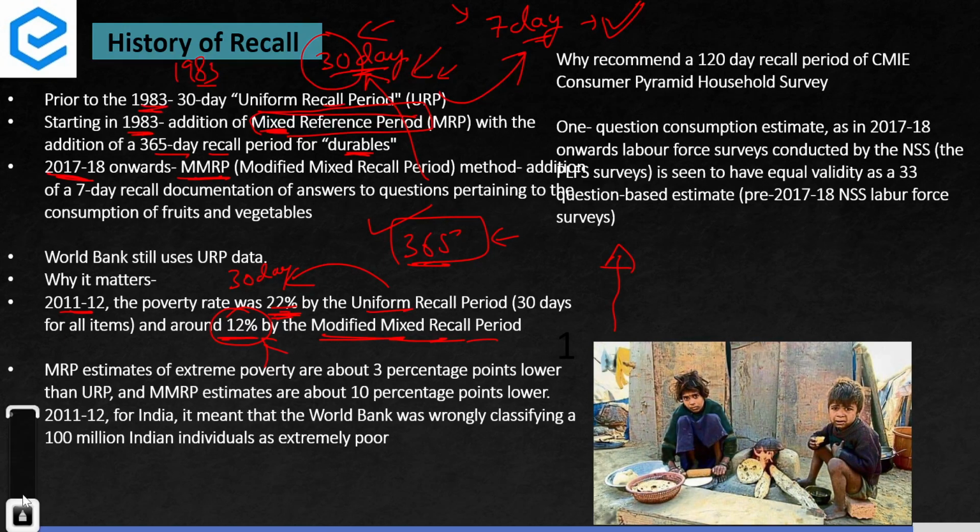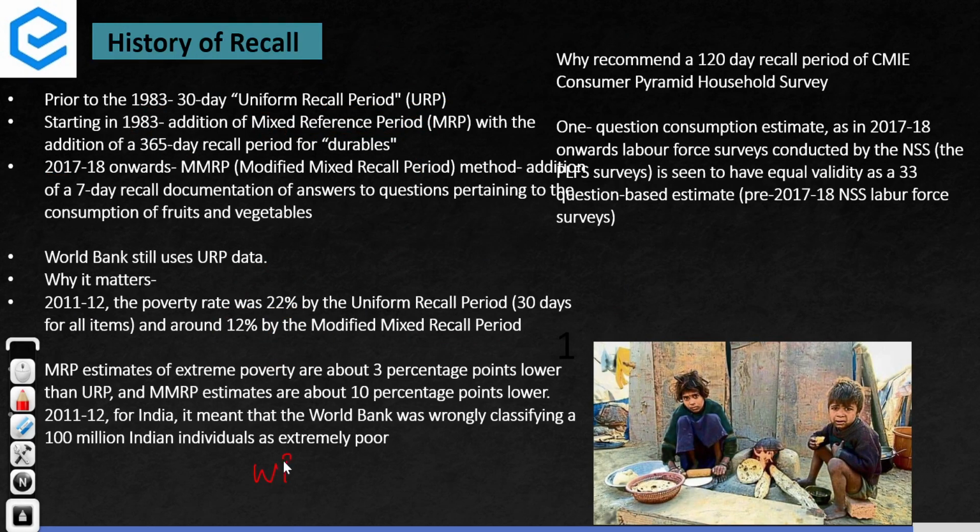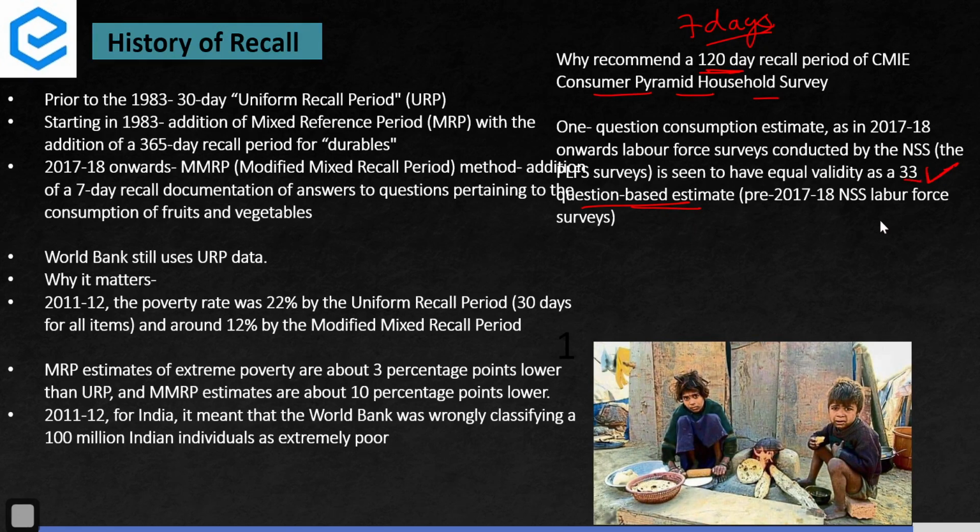Now, this is where the problem lies, because the World Bank uses the old method of uniform recall period. Even when we have the latest data, modified mixed, we are using the old data. And that is why World Bank data contains a higher percentage of poor in the country. World Bank data is also recommending the 120-day recall period of the Consumer Pyramid household survey. Why, when we have a 7-day recall period? Why are we using data whose design is such that people are not able to recollect items? Why are we using questionnaires which have fewer questions asked? We should be using more questions in the questionnaires.